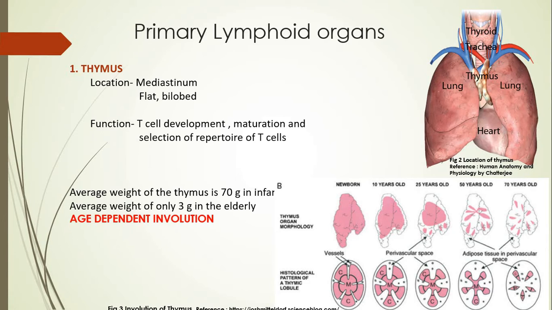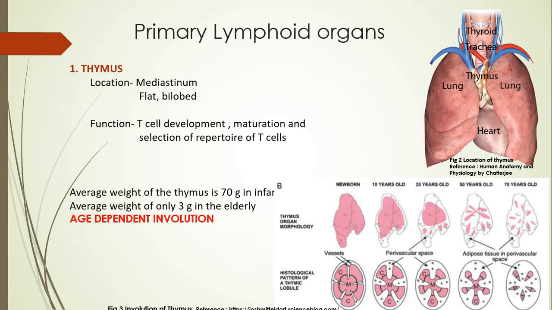You should not forget that the main function of primary lymphoid organs, as I mentioned, is generation and differentiation of immunocompetent cells, right? So, the organs included here in primary lymphoid organs are thymus, bone marrow and bursa of Fabricius. Thymus is the gland which is concerned with generation of T cells. T refers to thymus. That's the reason the name of the immunocompetent cell also is T cells. Or in other words, you can remember that thymus is the site for generation of T cells, right?